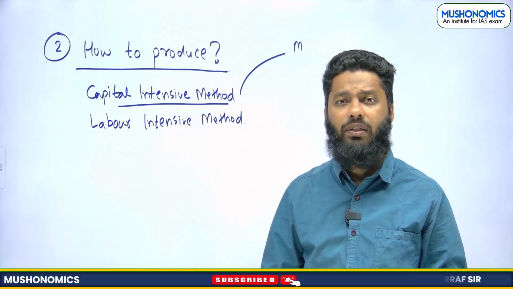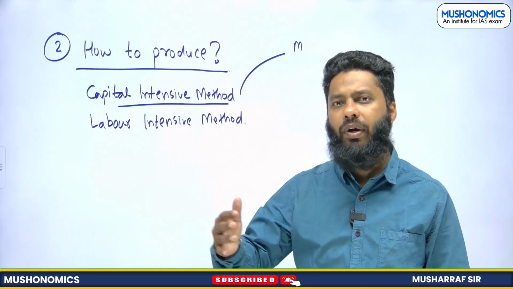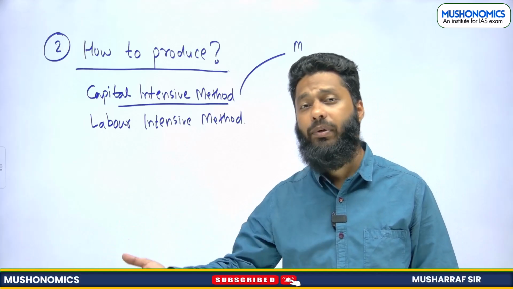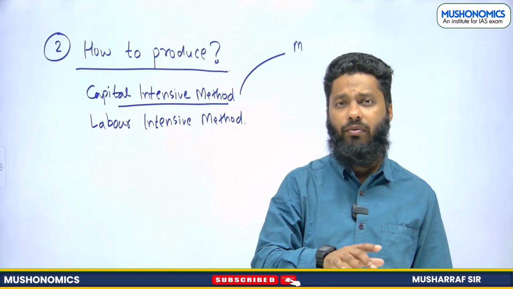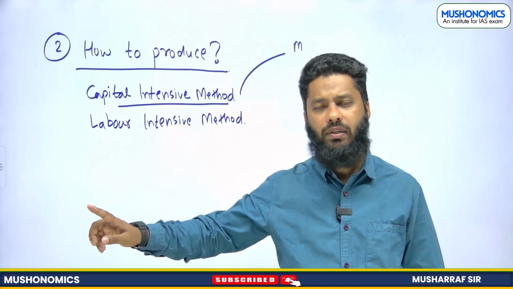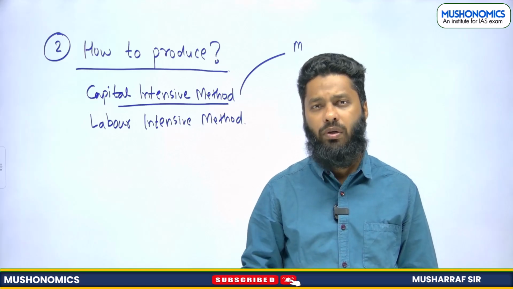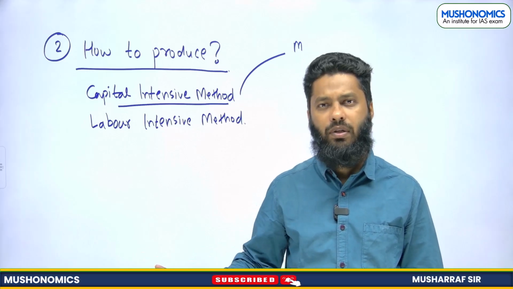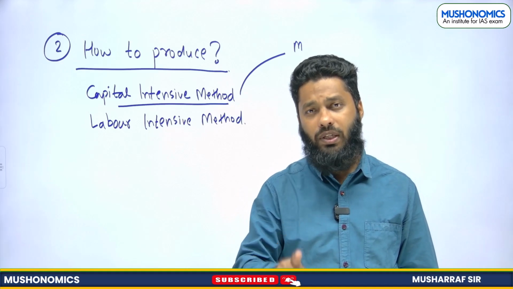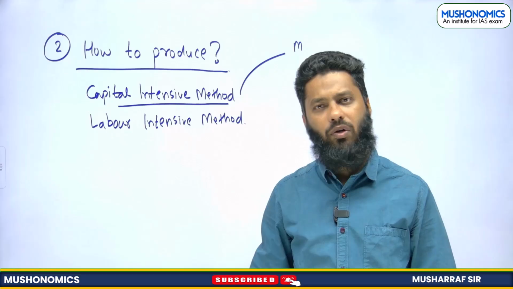For example, a car. If you have a car and you are using that particular car to provide taxi services, that becomes a capital good. But when you are using that particular car to go to your workplace or your college, etc., you are using that commodity as a consumer good for your own self satisfaction. So when you are using it for your satisfaction, it becomes a consumer good. When you are using it for further production of goods and services, it becomes what? Capital goods. I hope the idea is clear.